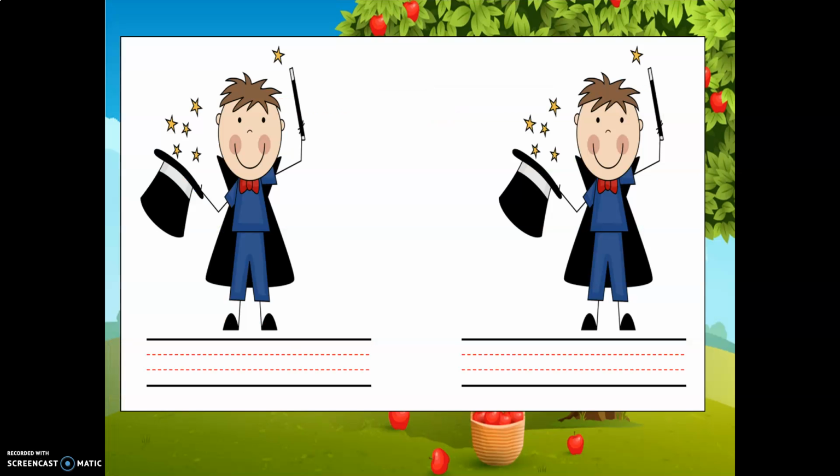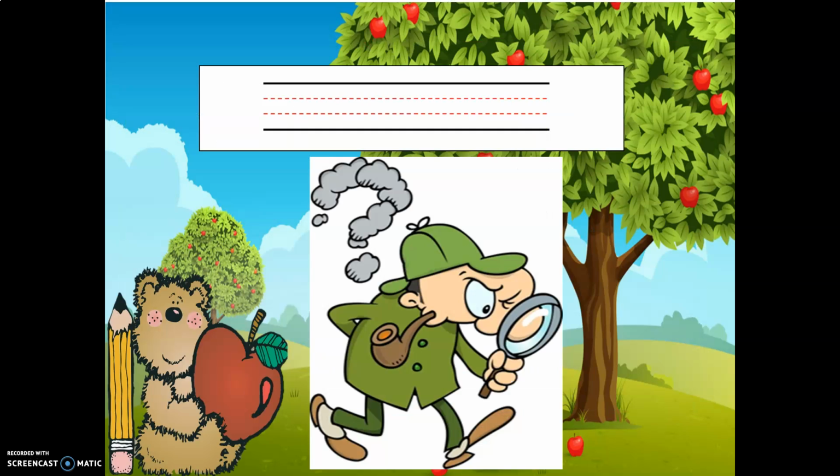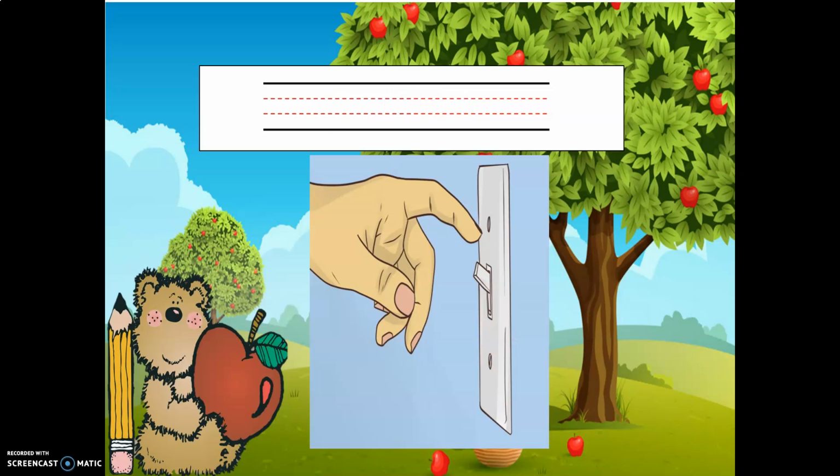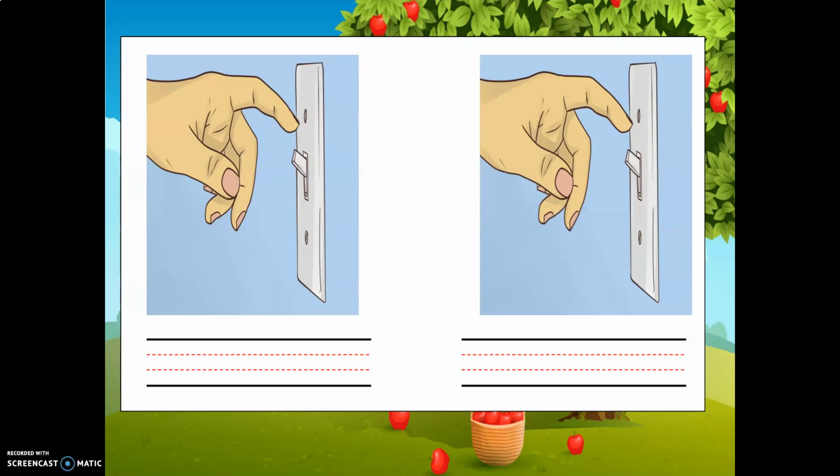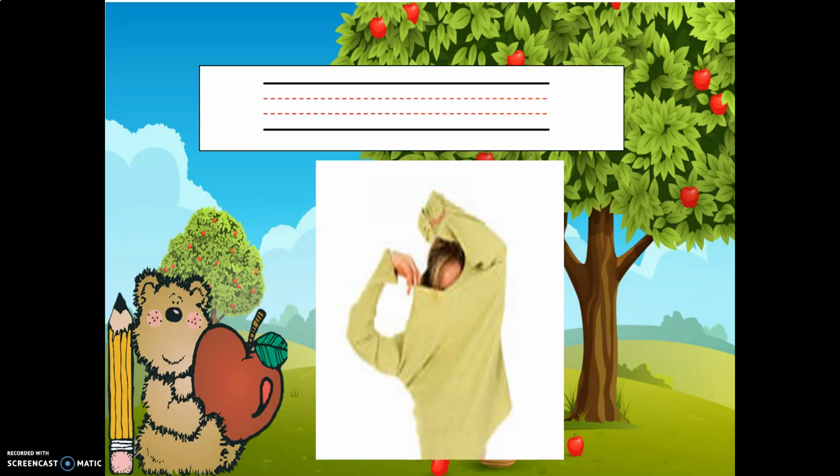After that, I will ask you to write the word magic. Then, girls, what can you see here? I can see a man looking for something. So here the verb is look for. Look for. Okay? After that, here we have a verb. What can you see? I can see a man turning on the AC. So the verb here is turn on. What is the opposite of turn on? The opposite of turn on is turn off. Okay? Then you will write the words turn off, turn on.